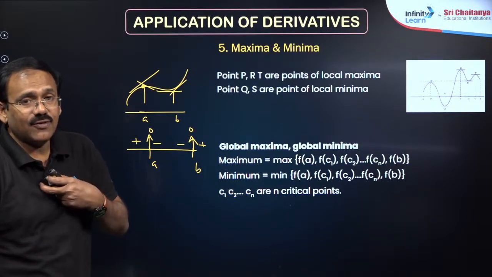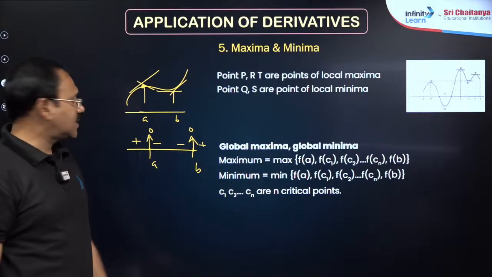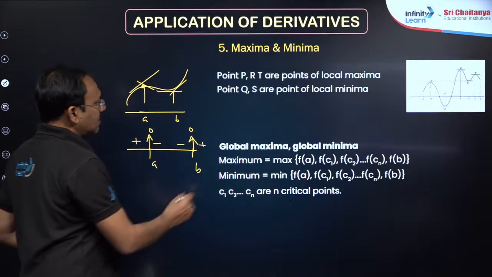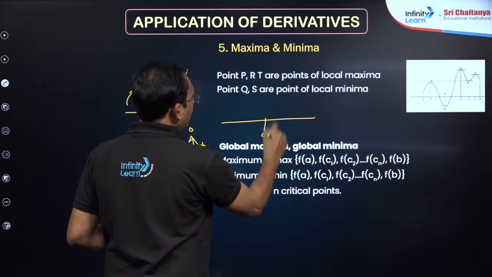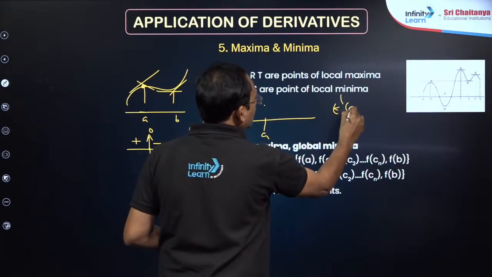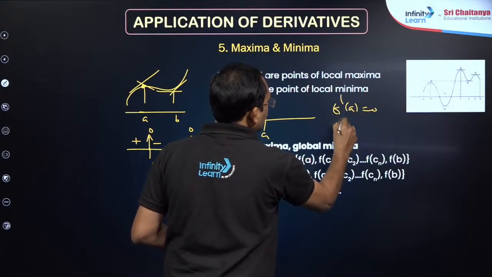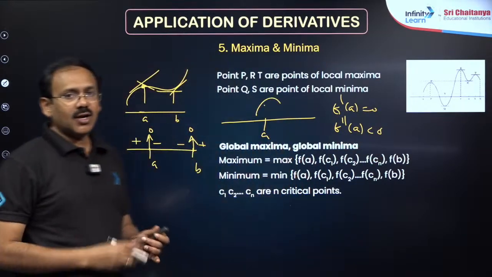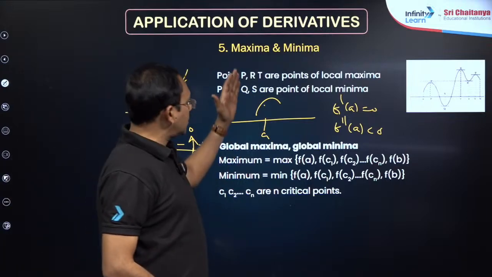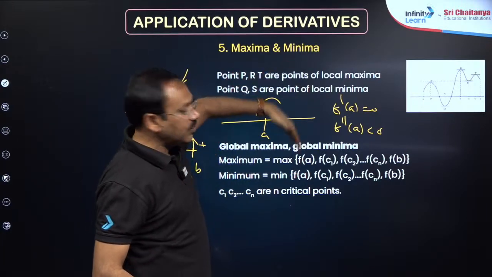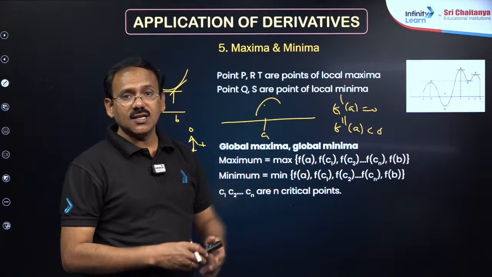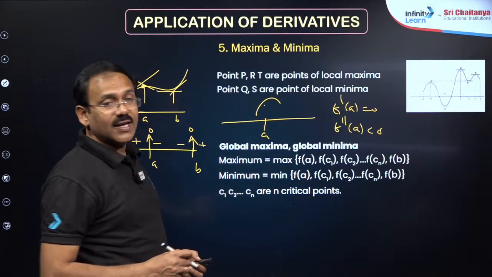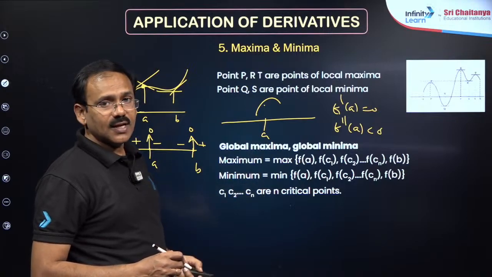After that comes the second derivative test. Suppose the first derivative at a is 0 and the second derivative at a is negative, then it will have a local maximum, because the second derivative tells us the tangent slope goes from positive to 0 to negative, so it is decreasing.